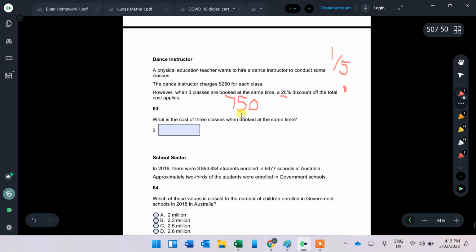So if you just divide this by 5, that's 20%, and then that's what you minus off the total. I know that 750 divided by 5 is 150, but we just need to prove it. 5 into 7 is 1, remainder 2, and 5 into 25 is 5. If I take 150 away from 750, that will get you 600. So in total, it will cost $600 for 3 classes.